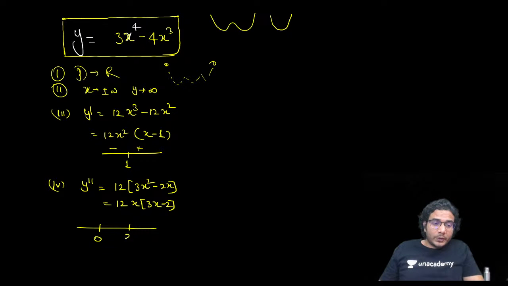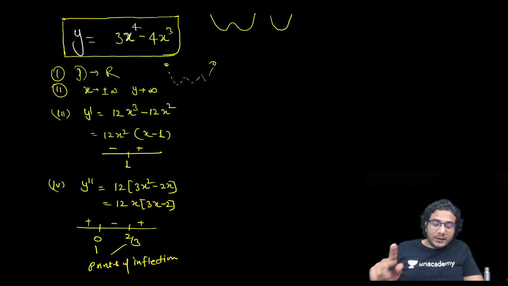One point is 0 and the other point is 2 by 3, plus minus plus. So these 2 points are points of inflection, because y double dash is 0 as well as it is changing its sign about these points, right? Now let's plot it.